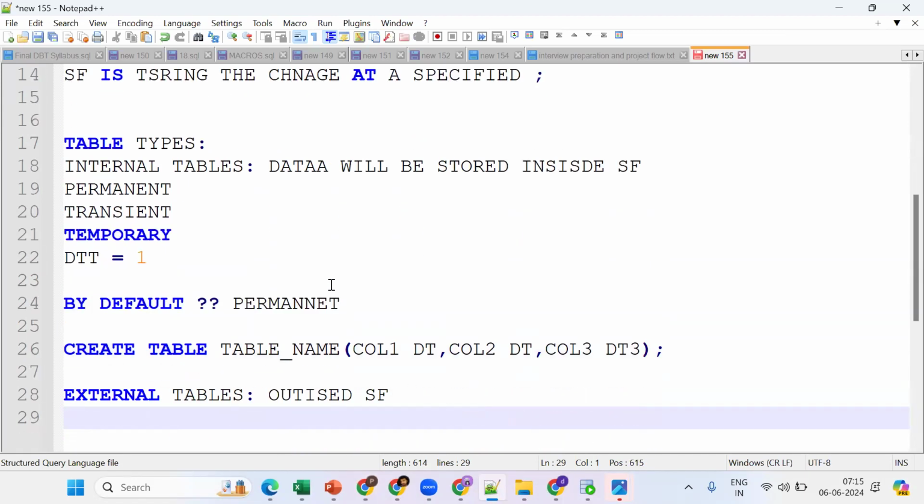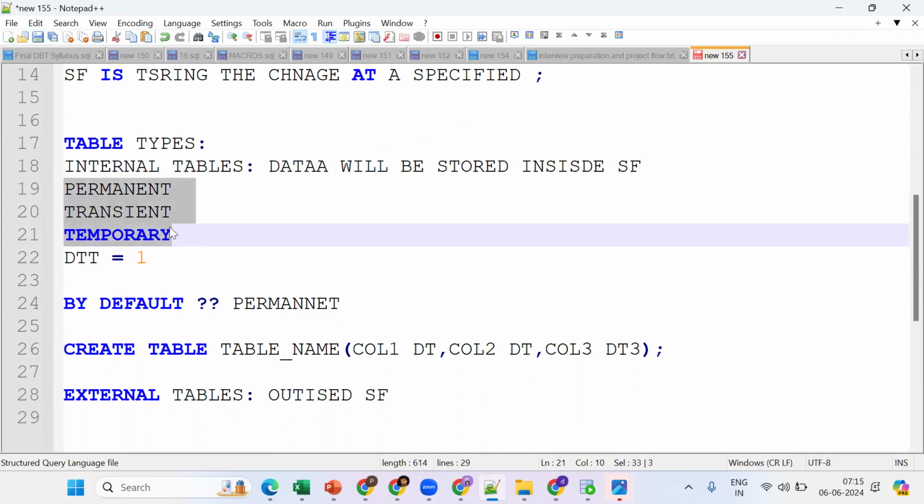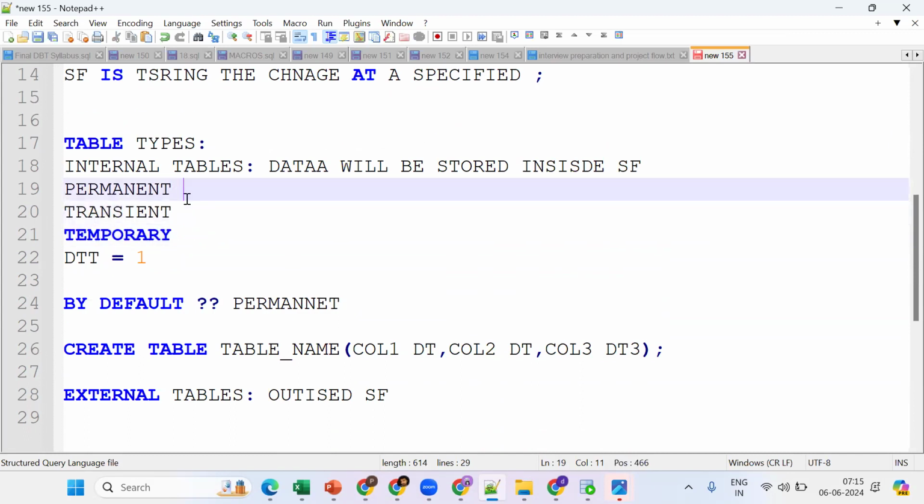By default, when you create any table, it is a permanent table. If you want to create a transient table, we should use the transient keyword. Same thing, if you want a temporary table, we should use the temporary keyword. For all these tables, the default retention time will be 1 day. So tell me, from 0 to maximum, how many days can we accommodate?